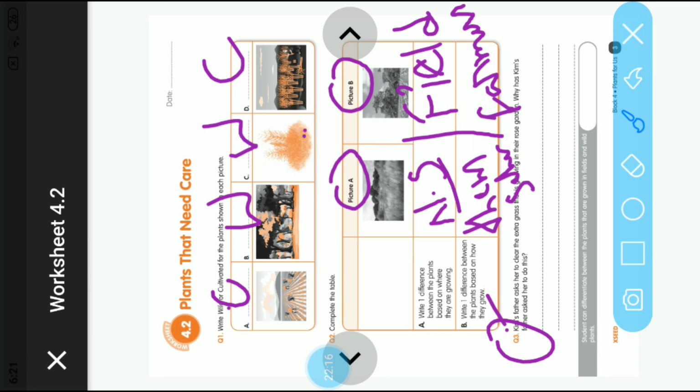This extra grass is a wild variety growing in the rose garden. Because of that, the rose plants are not getting proper nutrients, space and sunlight for their growth. That's why Kim's father asks her to remove the grass from the rose garden, so that the rose plants get enough space, sunlight, air and other requirements for their growth.